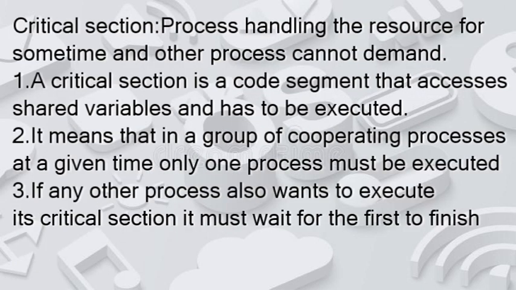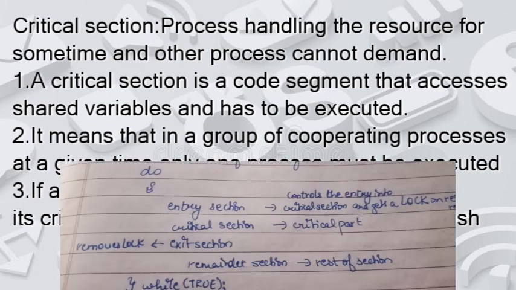The other approach we involve in multiprocessor scheduling is the critical section problem. Basically a process holds a resource for some time and the other process cannot demand it; that is called a critical section. So what is a critical section? A critical section is a code segment that accesses shared variables and has to be executed as an atomic section. It means in a group of cooperating processes, at a given point of time, only one process must be executing in the critical section. If any other process also wants to execute in the critical section, it must wait until the first one finishes. That is basically the purpose of the critical section.